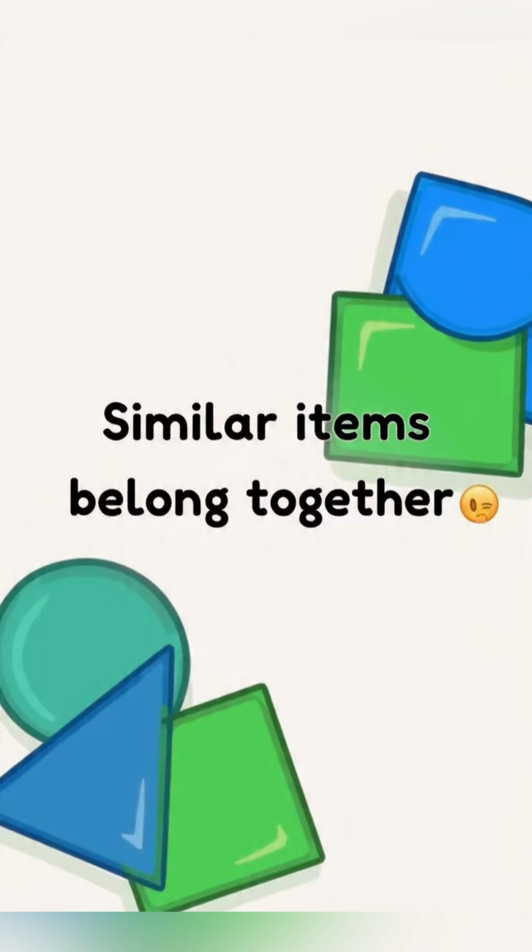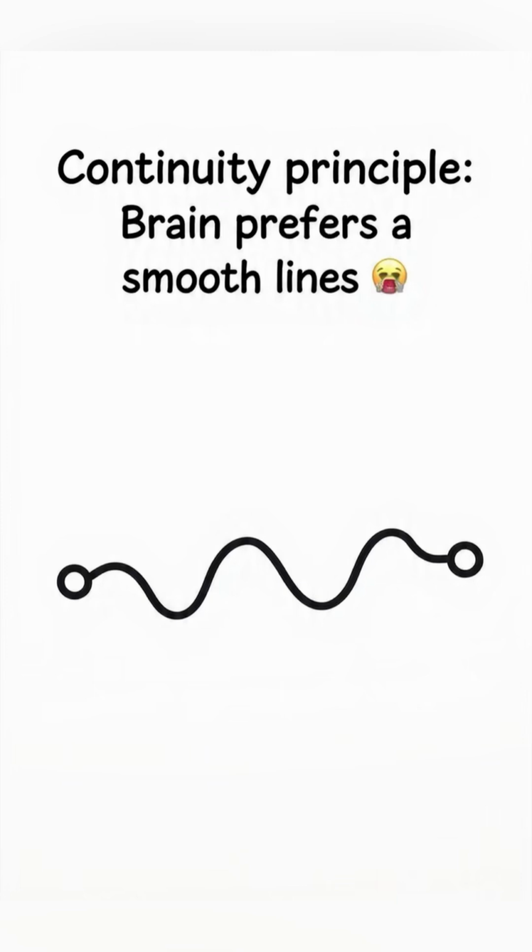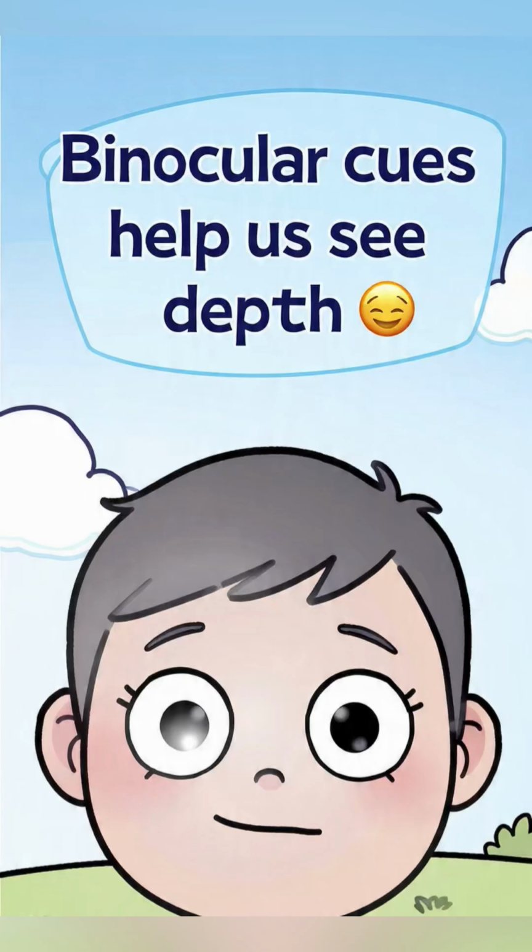Wavy line connecting points. Continuity principle. The brain prefers smooth, continuous lines. For example, road signs with arrows guide perception using smooth shapes.